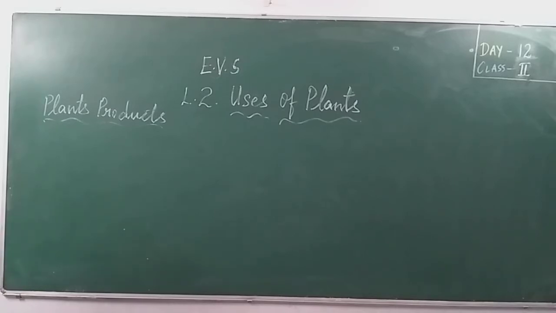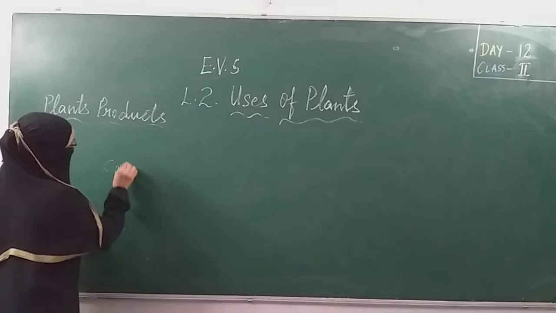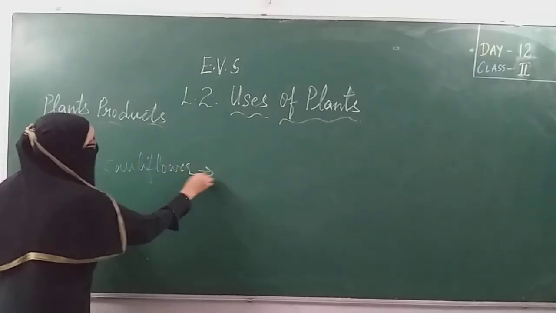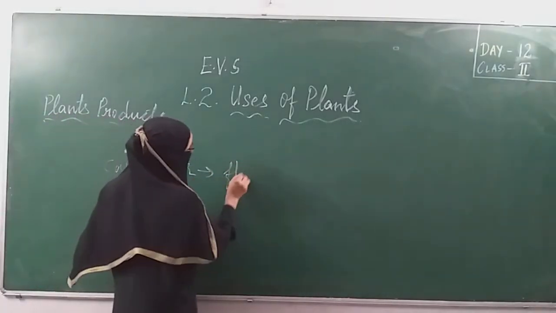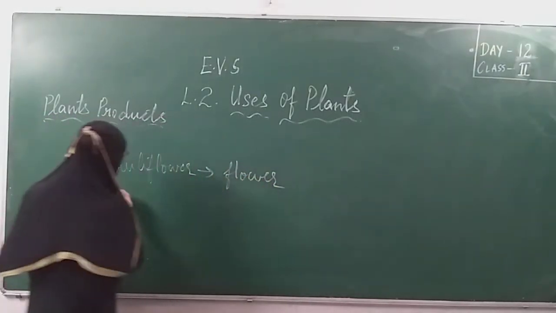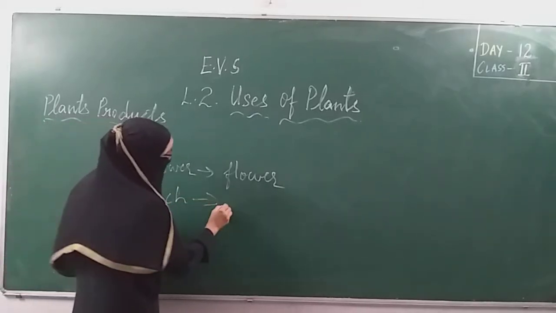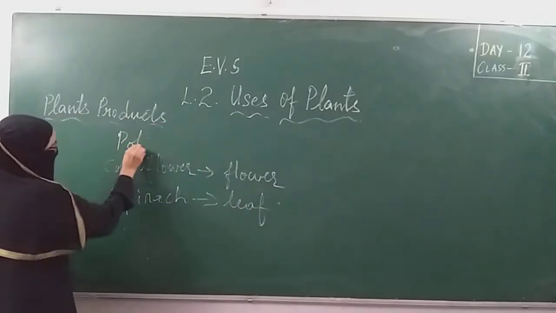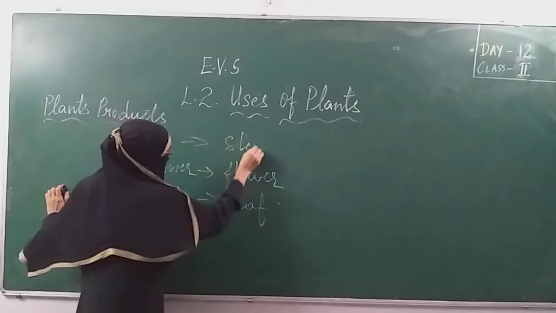And some food items, the part of the plant which we are eating. Now cauliflower. Cauliflower is a plant in the form of flower. It is a flower. Now coming to spinach. Spinach is a part of a leaf. Potato is a form of a stem.